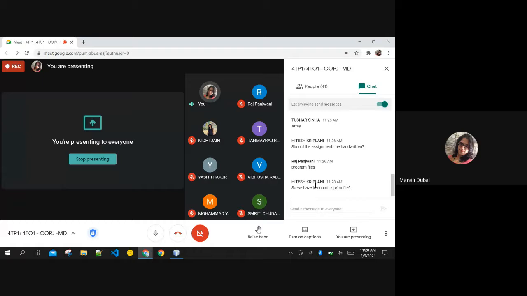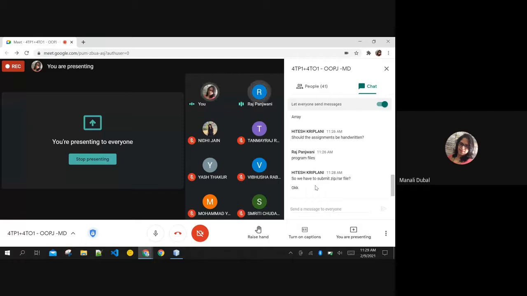So we have to submit a zip or RAR file? No, you need to submit it one by one. Can't you upload the programs one by one? If you give the option of one-by-one submission, we can do that. If you give permission for the whole folder, we can upload that too.